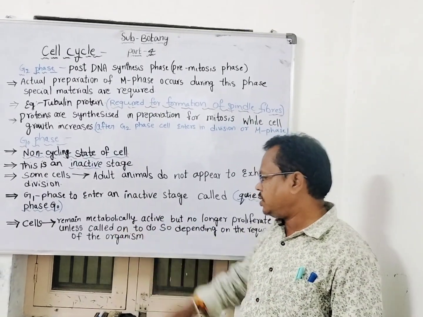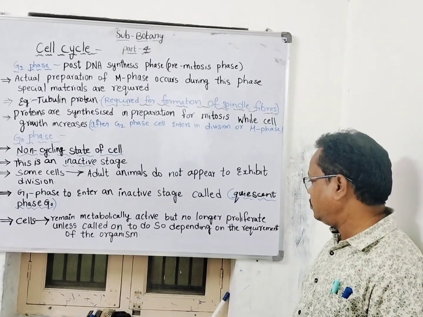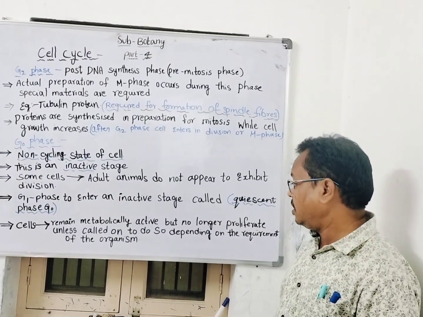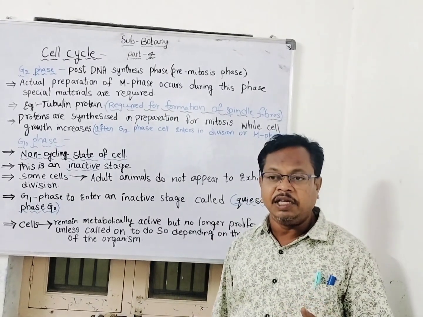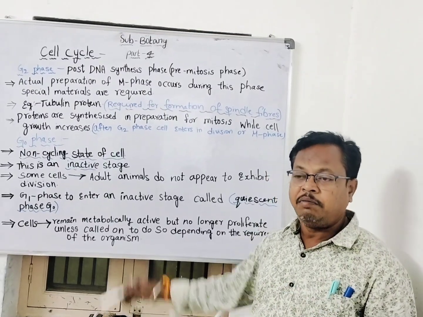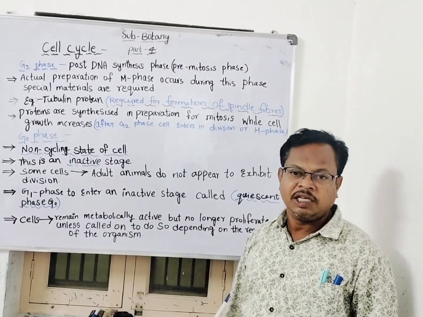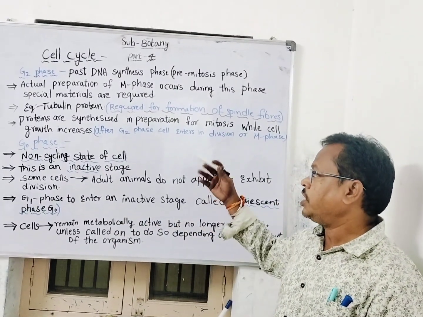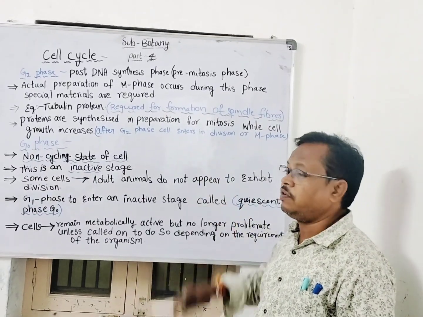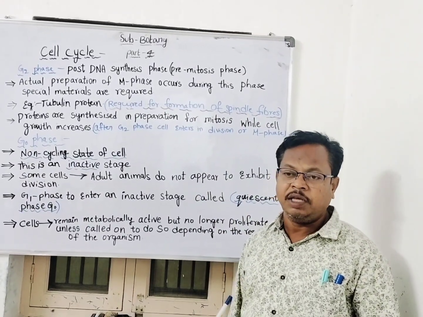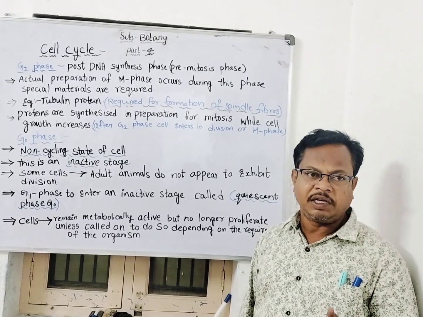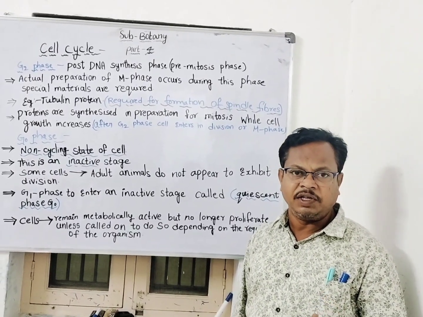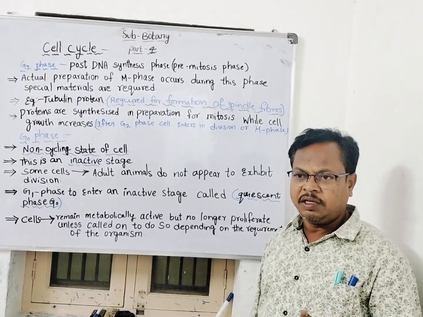In this stage, cells are metabolically active but there is no cell division, and depending upon the need, the quiescent cells are going to divide. That's about the G2 phase and G0 phase. The next step is the mitotic phase, which contains prophase, metaphase, anaphase and telophase, and that will be covered in the next class.